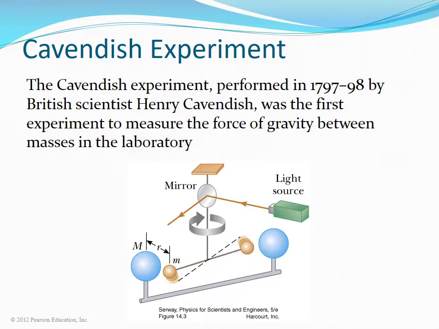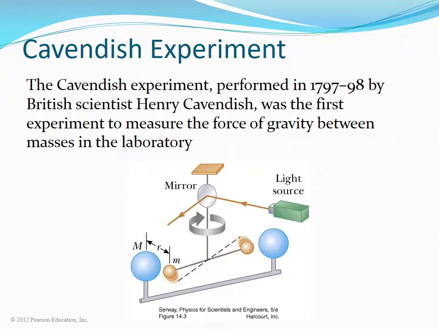The Cavendish experiment was performed in 1797 and 1798 by British scientist Henry Cavendish, and was the first experiment to measure the force of gravity between two masses in a laboratory. Two large balls were positioned on alternate sides of a horizontal wooden arm. Their mutual attraction to the small balls caused the arm to rotate, twisting the wire supporting the arm. The arm stopped rotating when it reached an angle where the twisting force of the wire balanced the combined gravitational force of attraction between the large and small lead spheres.